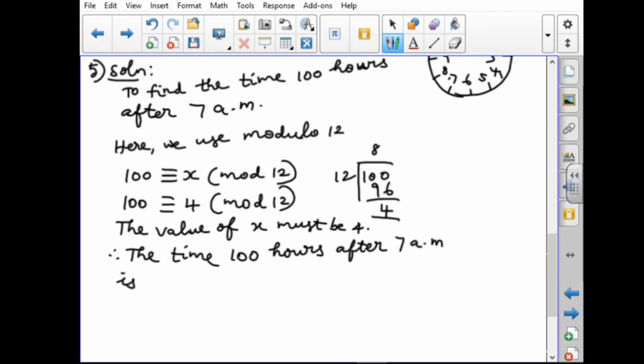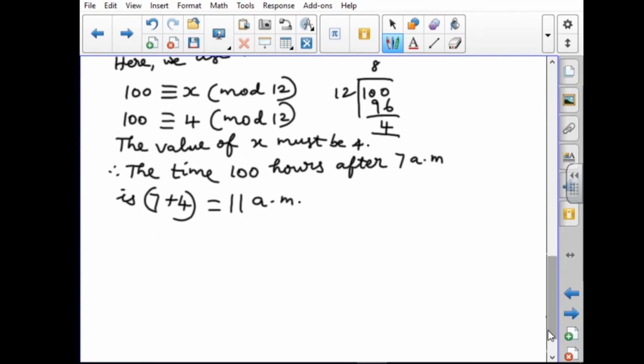After means we have to add 7 and 4. It is 7 plus 4 equal to 11 a.m. This is the answer. You can check on the clock also, we get the same answer: 100 hours after 7 a.m. the answer is 11 a.m. That's all for the fifth one.